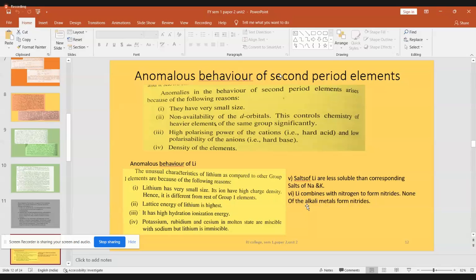Only lithium does. So like that, MCQs can come from all these 6 points. You have to remember these 6 points thoroughly. Okay. So we have quite a big option available in framing MCQ questions from the anomalous behavior properties. A wide choice is available for teachers to frame questions.